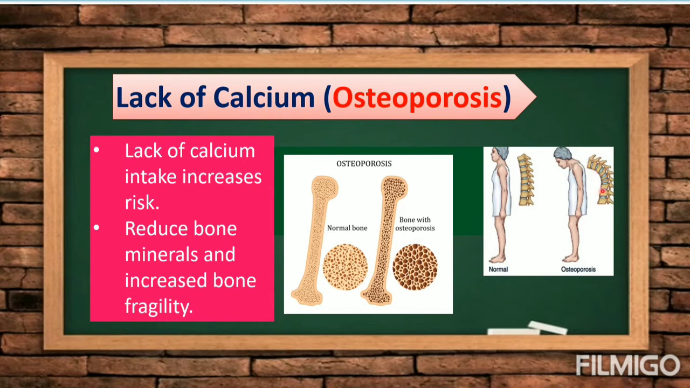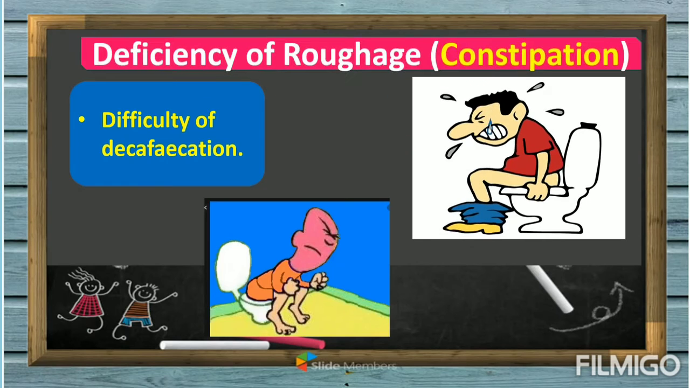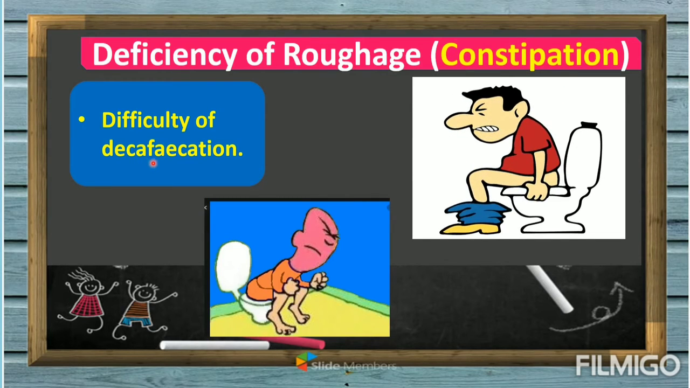It's like bended. Your spinal cord is bended if you are having this osteoporosis. So again, make sure you drink your milk, because if you want to make your bones strong and healthy. Next, we have deficiency of roughage may cause constipation. Okay, constipation meaning difficulty of defecation.